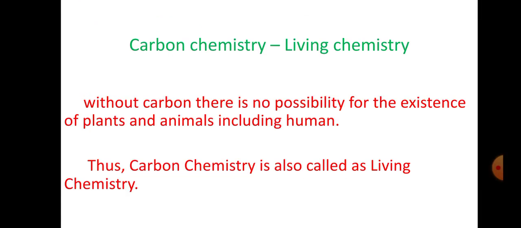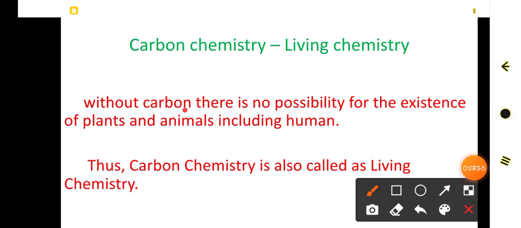Then dear students, the chemistry of carbon, the things which we study using carbon, can also be called living chemistry. The reason I have quoted here: without carbon there is no possibility for the existence of plants and animals, including humans. The main constituent of the plant cell wall is cellulose, which is a compound of carbon.